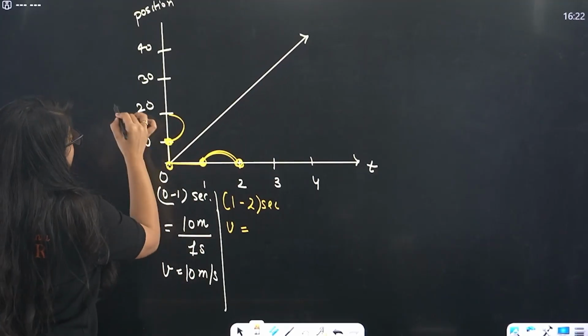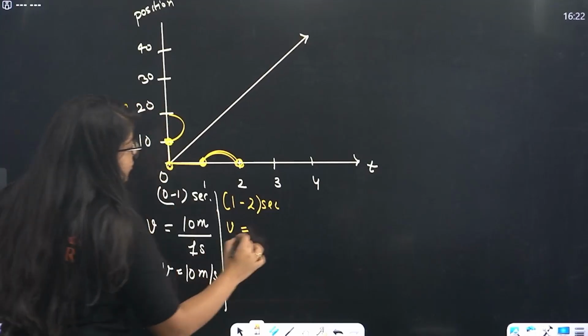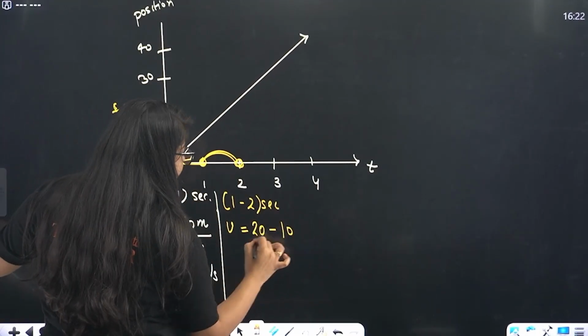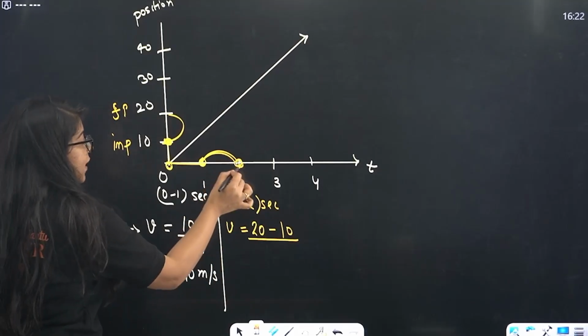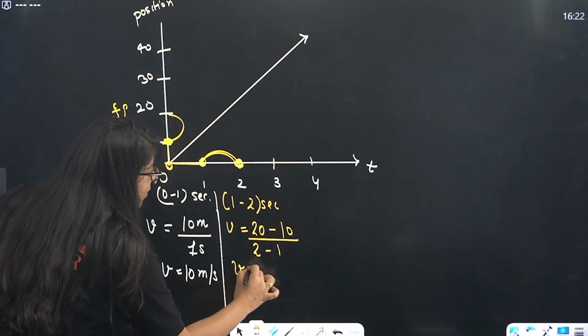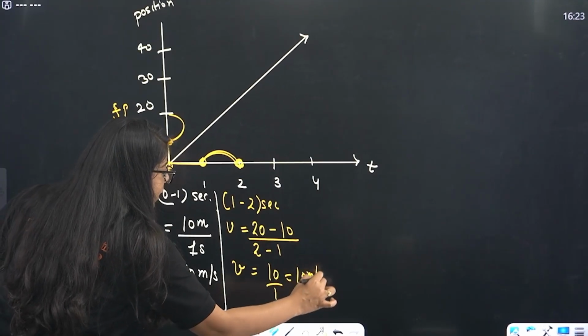Okay, so this is final position and this is initial position, right? So final position is 20 minus initial position 10, divided by the interval of time. Final time is 2 minus initial time 1, so 10. So this will be 10 divided by 1, again 10 meter per second.